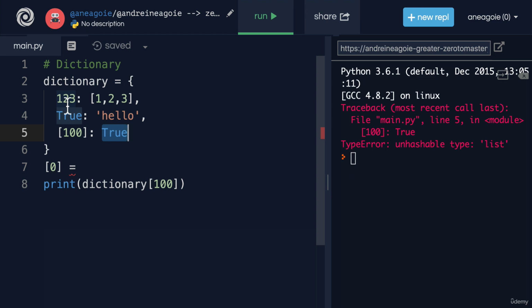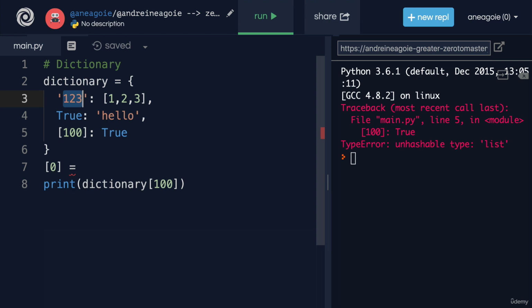And as we learn a few other things like a tuple, which we'll see in upcoming videos, you can use those as keys as well. However, 99% of the time, a key for a dictionary is usually something descriptive like a string.